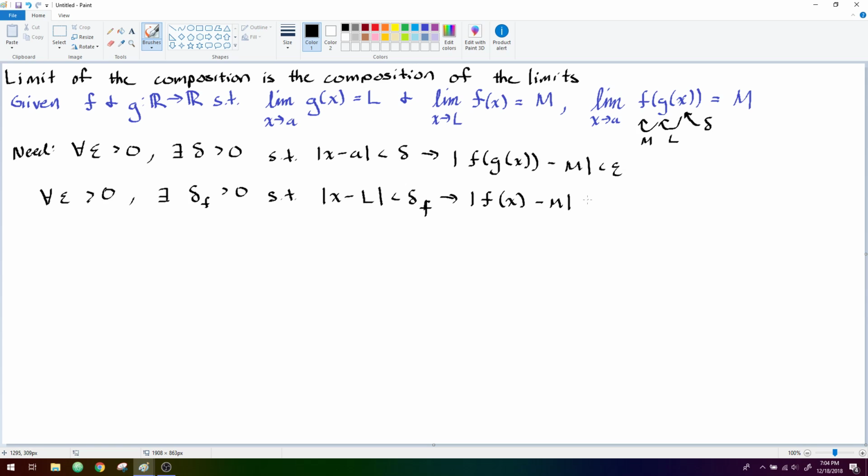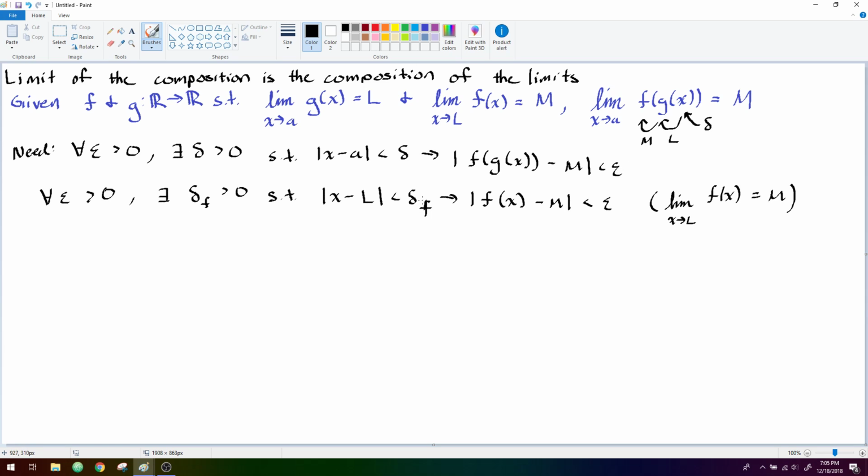Ooh, there's a lot of letters to juggle around here. And why do we know this? Well, we know this because we're given in the provided guarantees of this proof that as x goes to L, f of x is actually limiting to M. We've done nothing but write out the definition of the limit for f here.